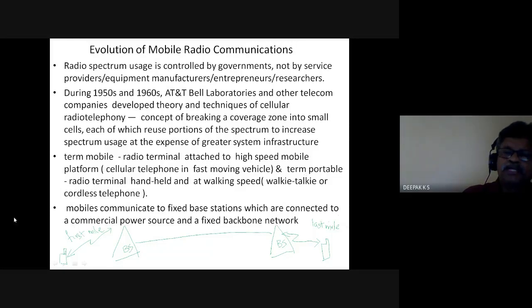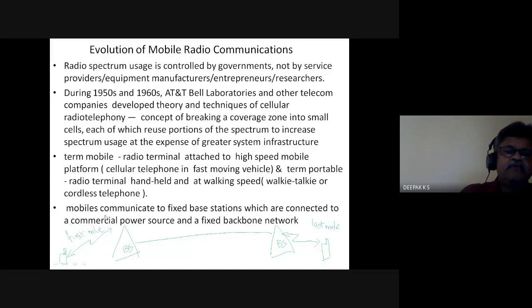And the term portable device is a radio terminal handheld at walking speed, like a police walkie-talkie or a cordless phone moving in the home. These are all portable devices. The other one is at high speed, this is the mobile device. The other one is the portable device, just to differentiate between these two types of devices.